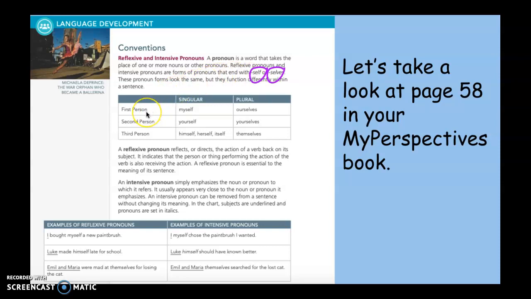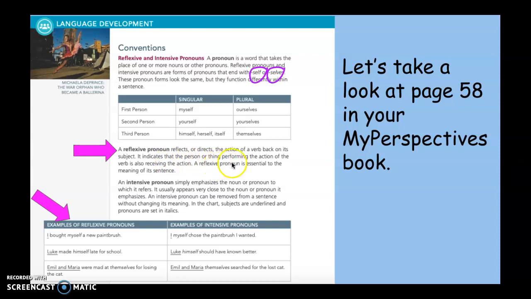So a first person pronoun of my in a singular form would be myself, plural would be ourselves. Second would be yourself and yourselves. Third person would be he, him, his. So the singular for a reflexive or intensive pronoun would be himself, herself, itself, or if it's plural, it would be themselves.